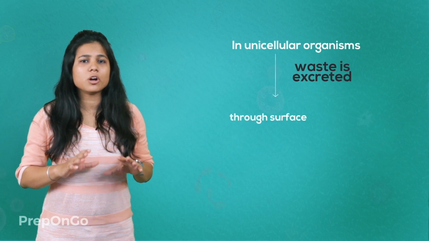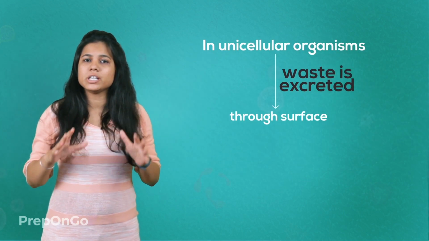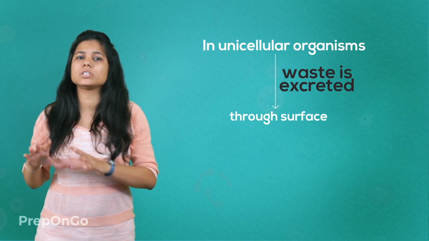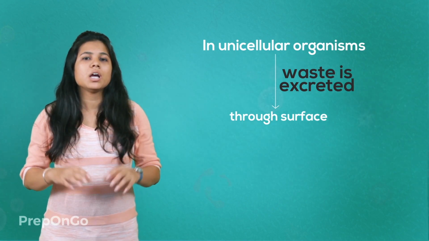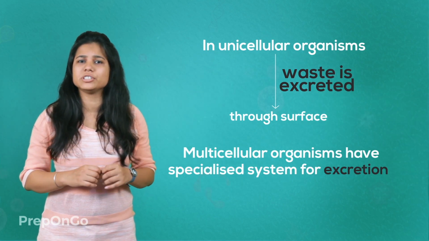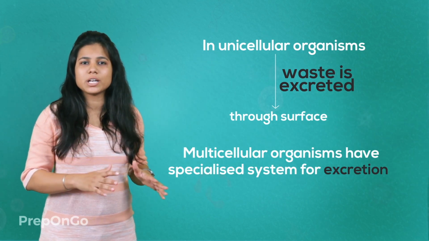Like in unicellular organisms, the waste materials get accumulated on the outer surface only and are diffused out into the surroundings. But the multicellular organisms cannot follow a simple procedure like this. They have a specialized system, the excretory system, which we are going to see in our next video.